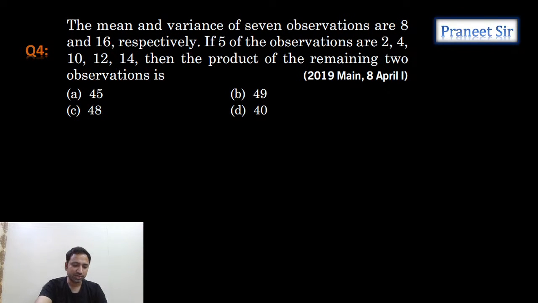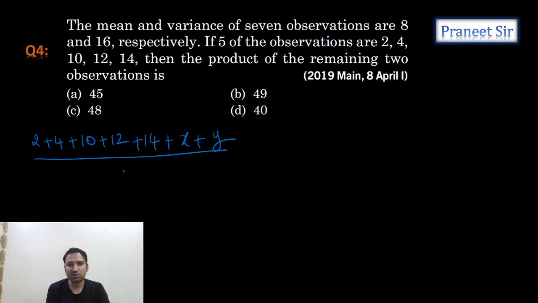This is the next question, fourth question. Mean and variance of 7 observations are given. If 5 observations are given, then find the product of the remaining 2 observations. As we don't know the 2 observations, we can consider them as x and y. So let's take the observations 2 plus 4 plus 10 plus 12 plus 14 plus, as unknown observations, x comma y. The total number of observations is 7. So the mean, how much has he given? Mean is given as 8.